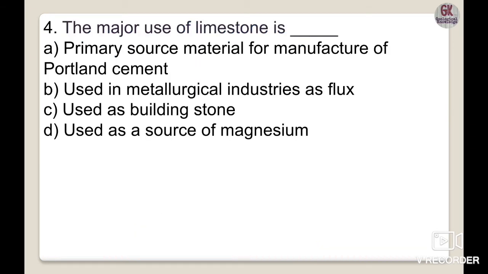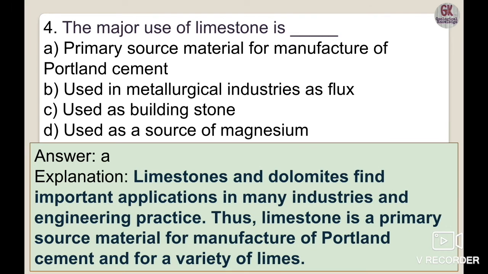Fourth one is the major use of limestone. Here uses of limestone are given in 4 statements: primary source material for the manufacture of Portland cement, used in the metallurgical industries as a flux, used as building stone, and used as a source of magnesium. We all know that limestone is the primary source material for the manufacture of Portland cement.